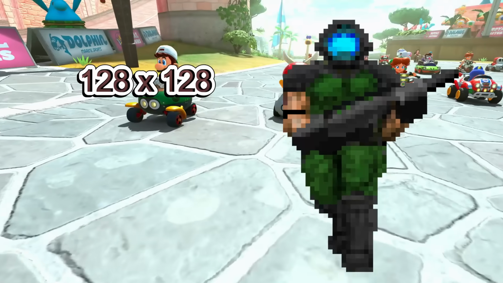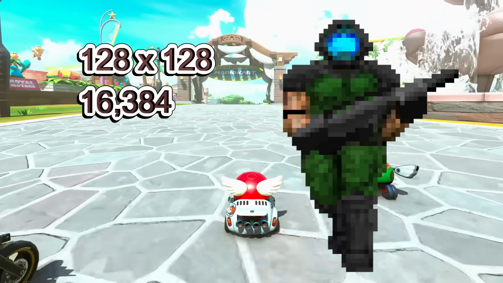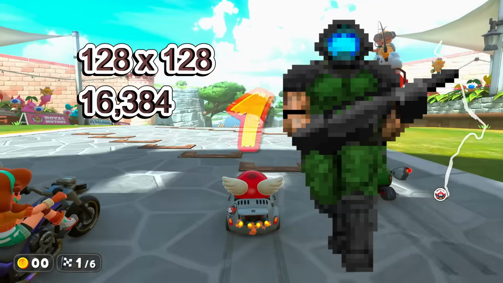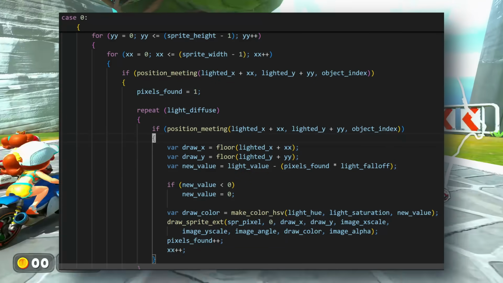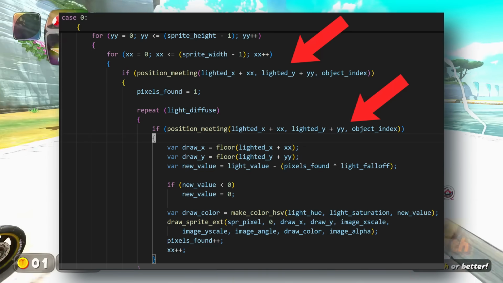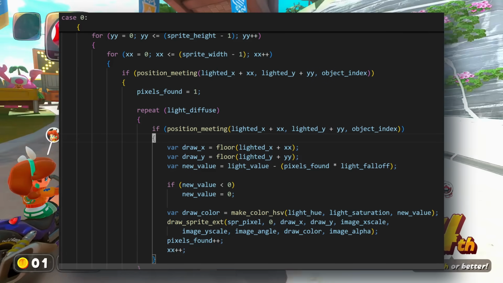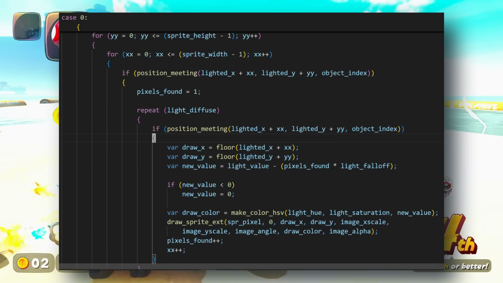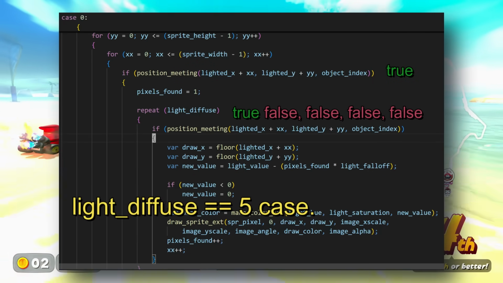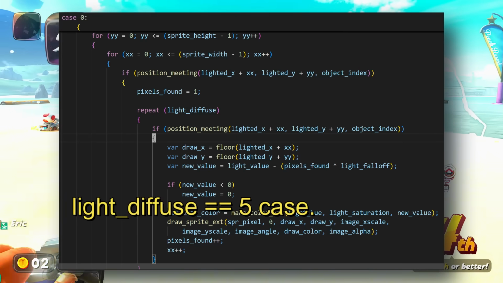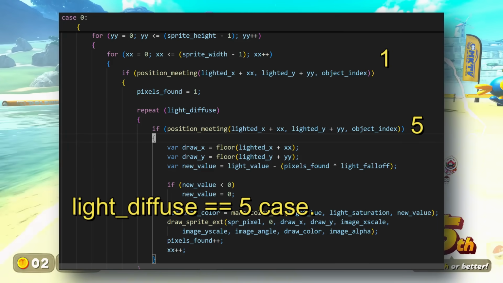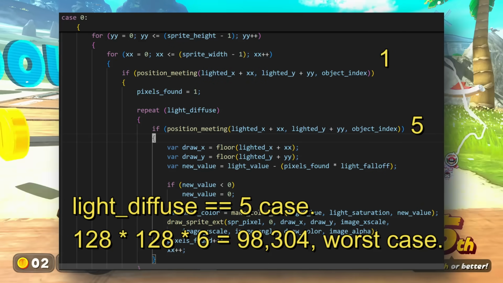Now, let's say your sprite is 128 by 128 pixels. That's 16,384 position checks he's doing per frame per light source. If he has multiple light sources or is trying to run at 60 FPS, you will feel the lag. Now, he actually checks collisions twice for each pixel, and he doesn't have any early exit should his second instance of that check not execute. If light diffuse is 5, it's possible that he does an additional 4 iterations that returns false every single time. In the case that we have the exact same 128 by 128 pixel sprite, that is not just 16,384 checks. That's 98,304 checks at worst.